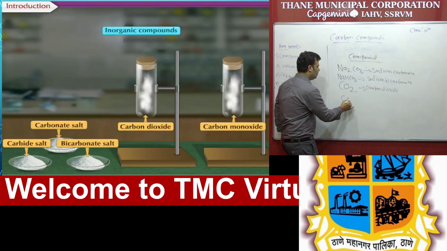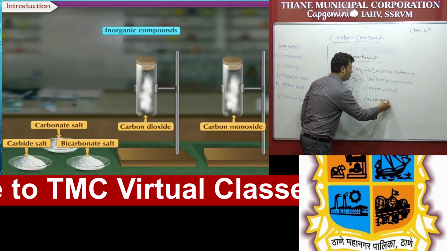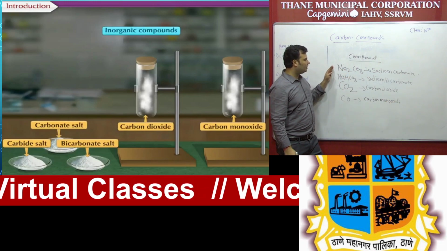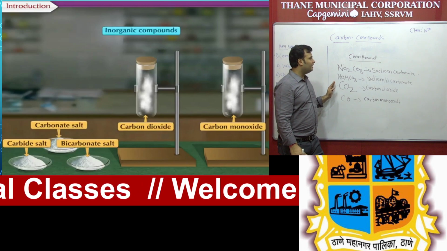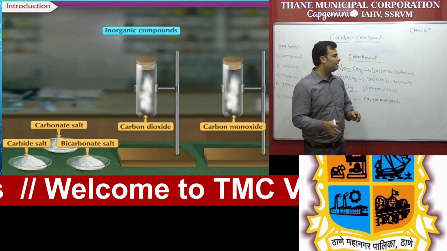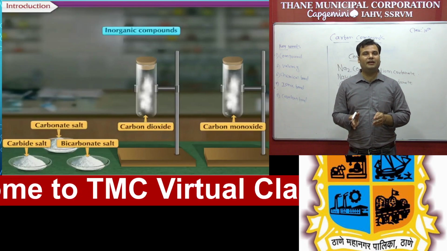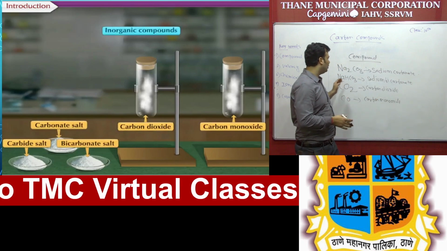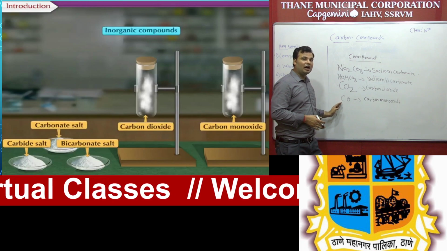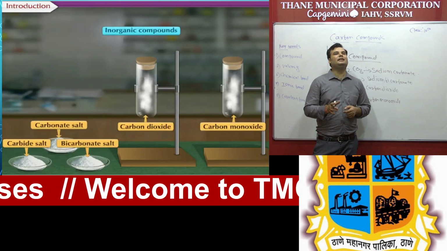Second example is carbon monoxide, mono means single, one, carbon monoxide. So all these are examples of compounds that contain carbon, but they are not organic compounds, they are inorganic compounds. So always remember that there is always an exception to the new definition of organic compounds, that all organic compounds contain carbon as the main element. Again, in these examples like sodium carbonate, sodium bicarbonate, carbon dioxide, carbon monoxide, all the compounds contain carbon, but they are not organic compounds, they are inorganic compounds.